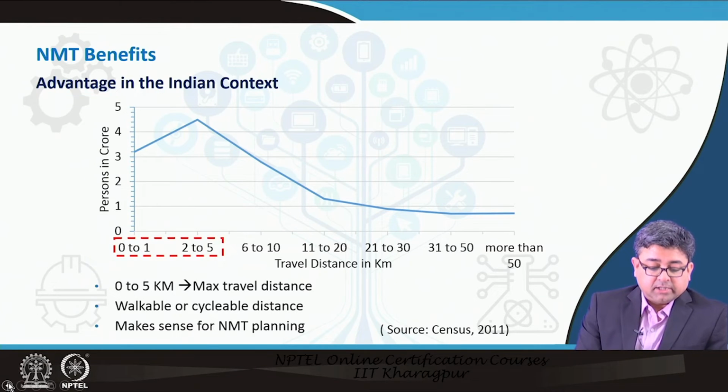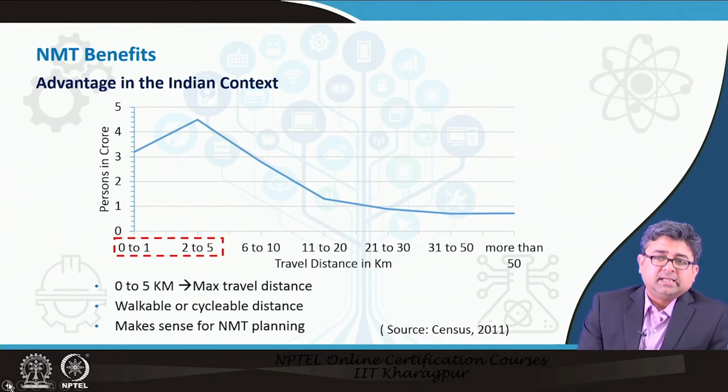This is in continuation of the previous slide as well. We see that when we talk about non-motorized modes of transport, usually people mostly travel within 5 kilometers. Walking is mostly bound to within a kilometer or so, whereas bicycling distances, on average, are capped off at 5 kilometers. So as the distance of travel increases, the share of non-motorized mode of transport also decreases.